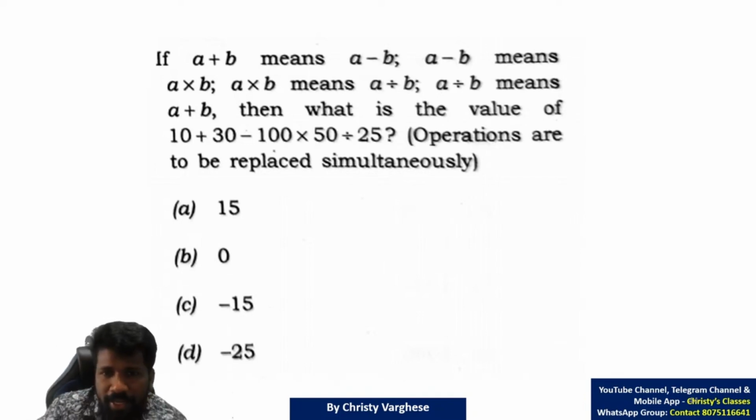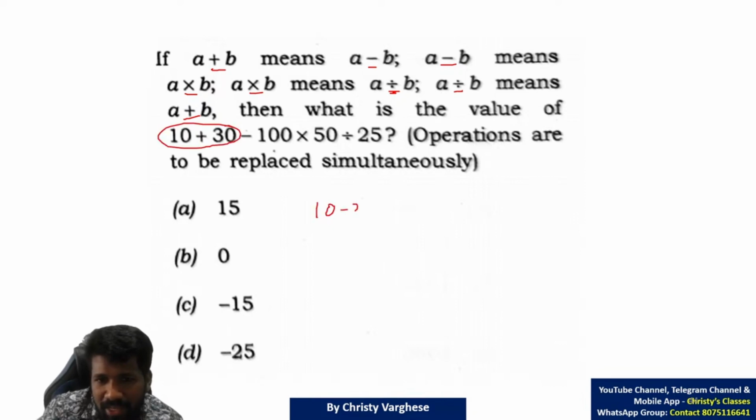Okay, I'll start explaining. Plus means minus, minus means multiplication, multiplication means division, division means addition. That is how the coding is done. That means 10 plus 30 is actually 10 minus 30, because this symbol means the normal subtraction that we use.